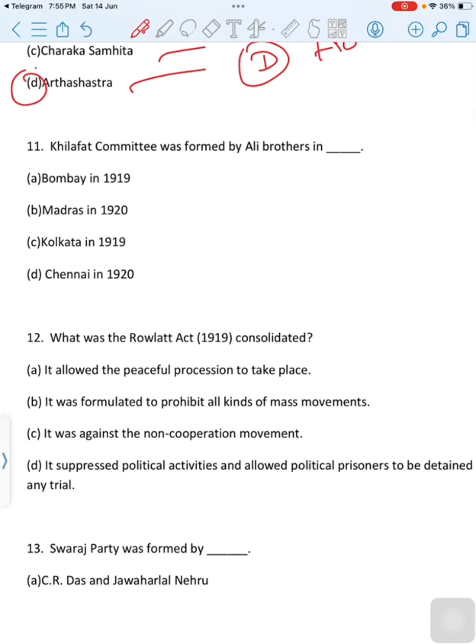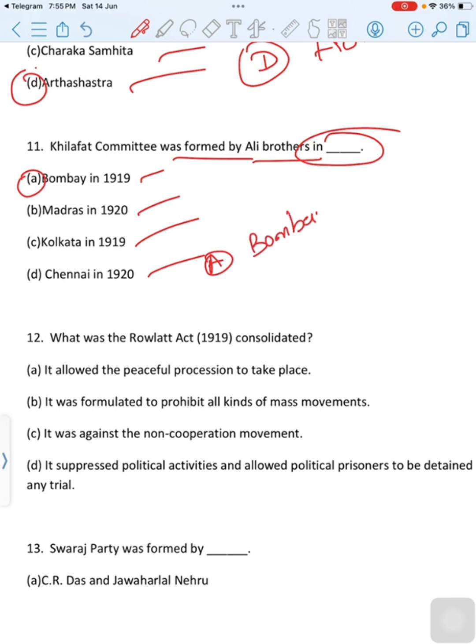Khilafat Committee was formed by Ali brothers in dash. First option is Bombay in 1919. Second option is Madras in 1920. Third option is Kolkata in 1919. Last option is Chennai in 1920. Then correct option is option A, Bombay in 1919.